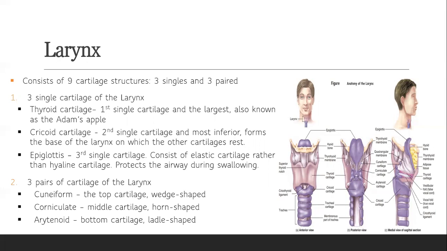Then for our 3 pairs of cartilage, we have the cuneiform, which is the top cartilage, the corniculate, which is the middle, and the arytenoid, which is the bottom cartilage.